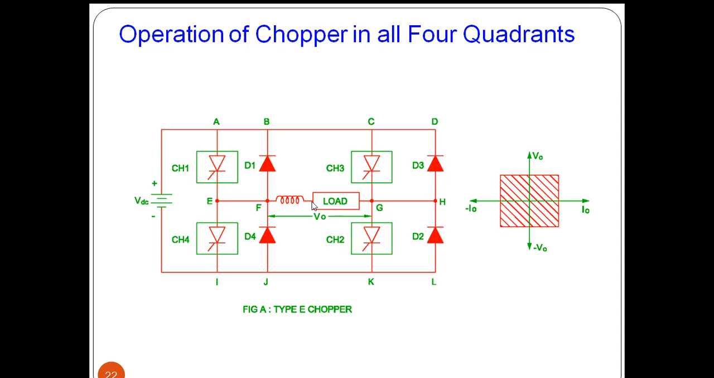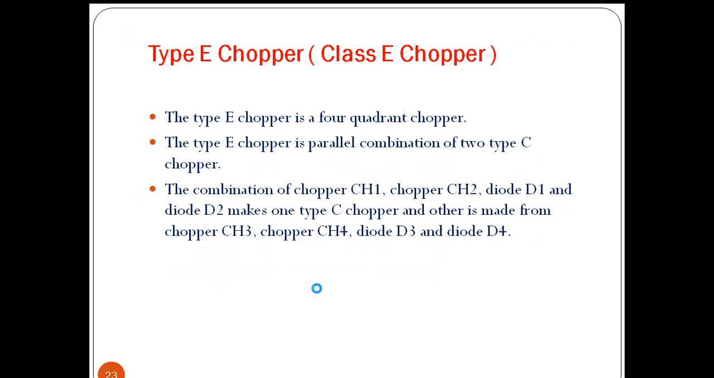Whenever the current is flowing in this closed path, this positive will be available across this point F. So V naught is positive and current is flowing from right to left. So current is negative. V positive, current negative. We are getting operation in quadrant 2. So when we are operating this type E chopper, we are getting operation in all four quadrants. That's why it is called all four quadrant chopper. The type E chopper is a four quadrant chopper.